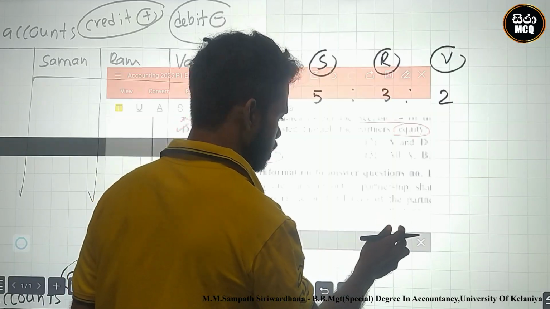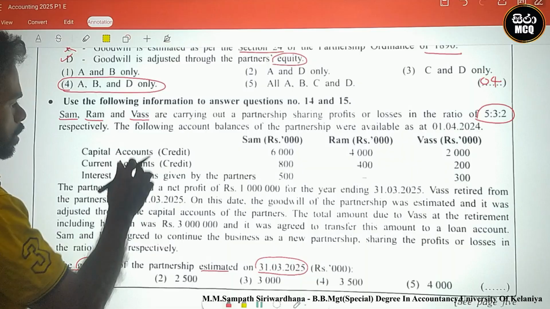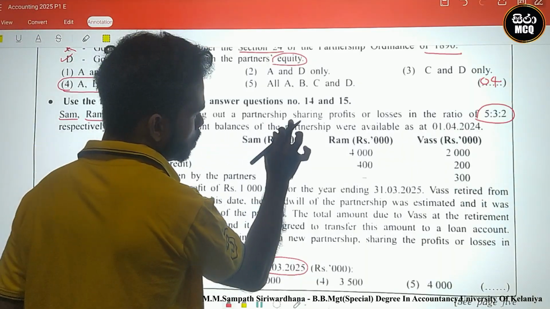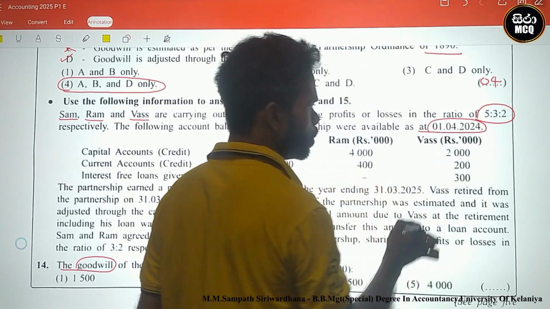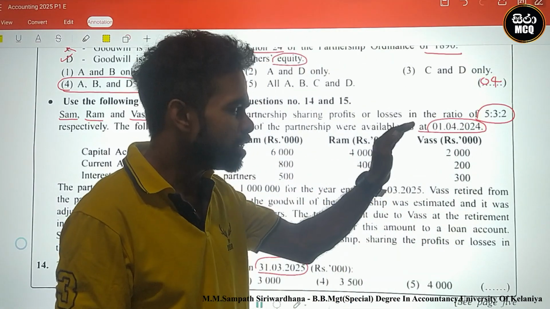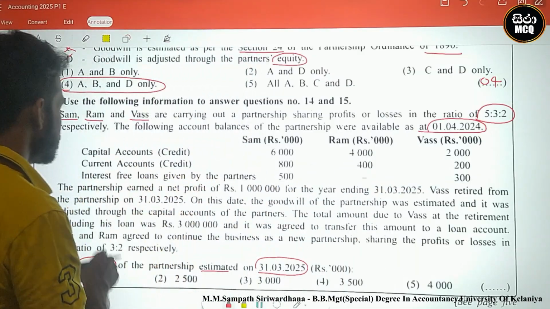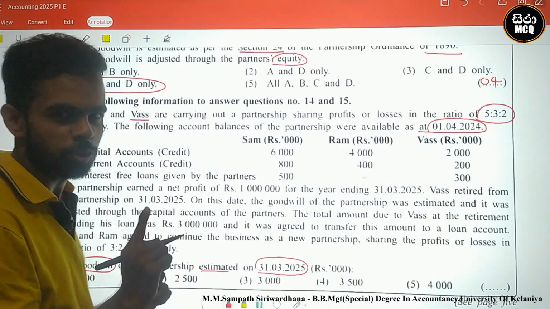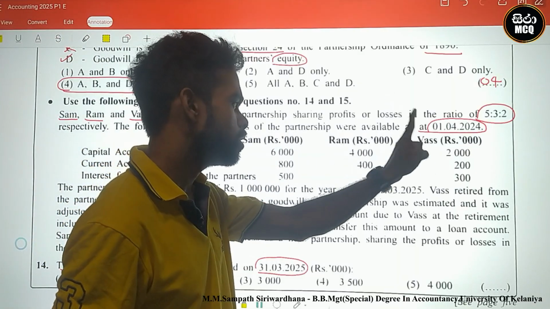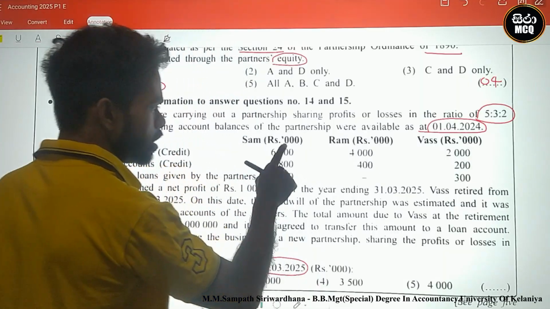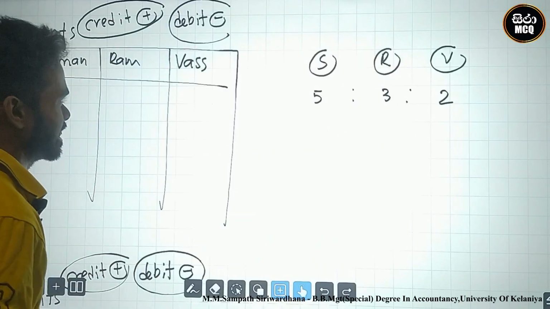After that, they said the following account balances of the partnership were available as at 1st April 2024. Are these opening or closing? 1st April 2024, so opening balances. Capital accounts are normal credit: Saman 6,000, Ram 4,000, Vas 2,000.